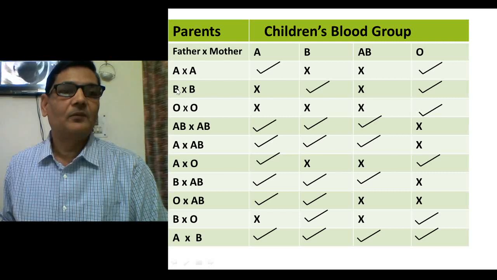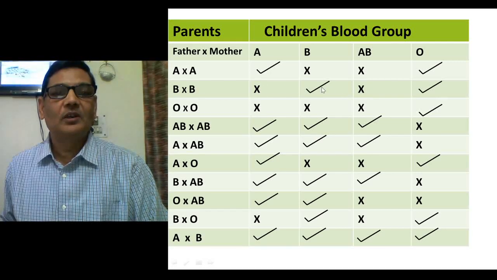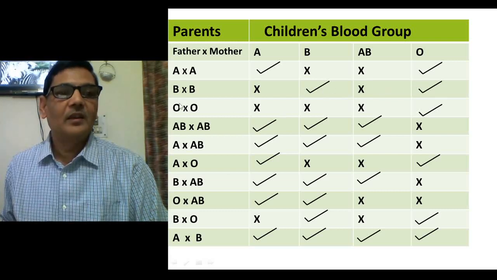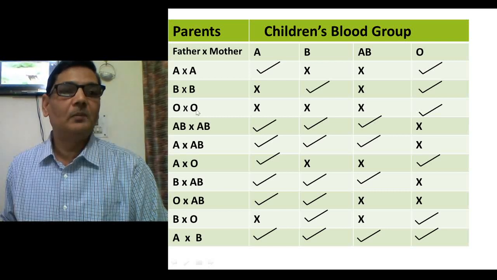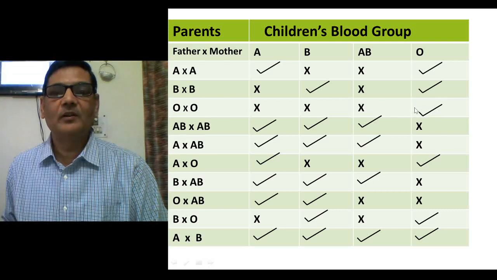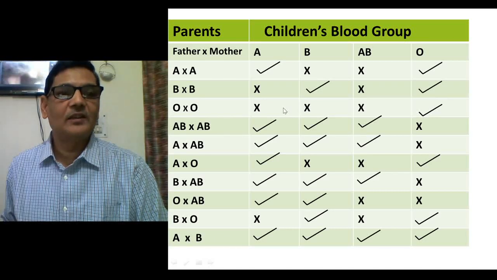Similarly, if father and mother both have the same blood group, and that is B, then in such a situation they will not have children of blood group A as well as AB. So the only possible blood group of their children will be B and O. Here, if father and mother's blood group is O, then IO allele will be present in both cases, and in such a situation children will only be of blood group O, and the other three will not be possible at all.